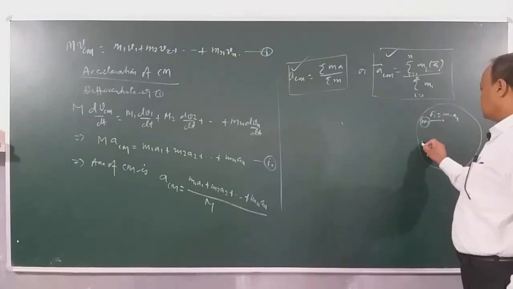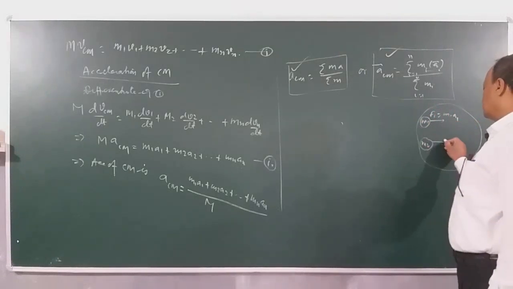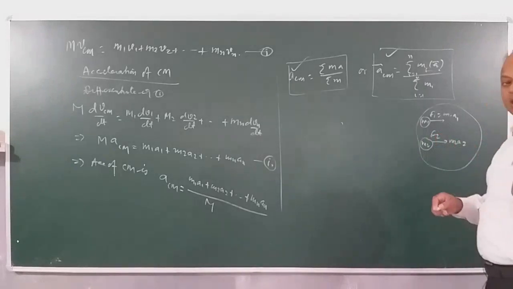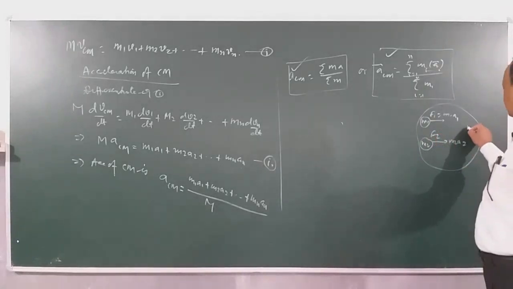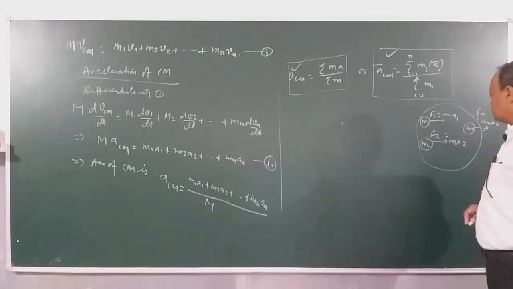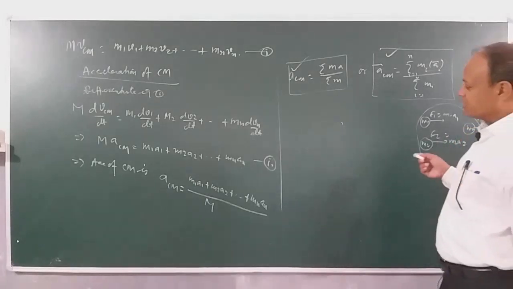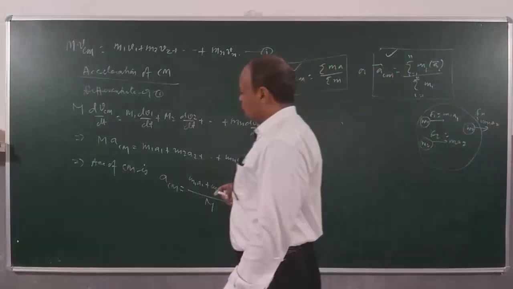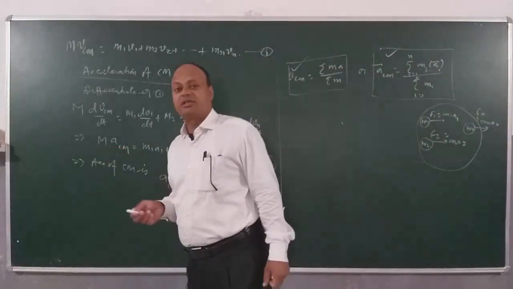Now m2 is experiencing a force F2 equal to m2 into a2, and the nth particle is experiencing a force Fn equal to mn into an. Now if I add all these forces, I find that it is equal to the product of mass and acceleration of center of mass.